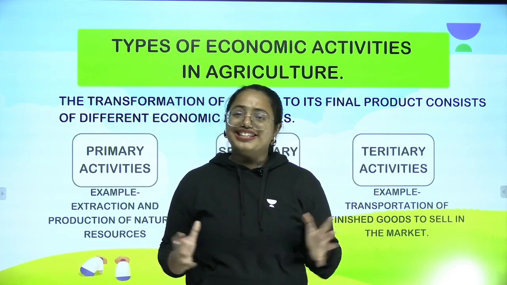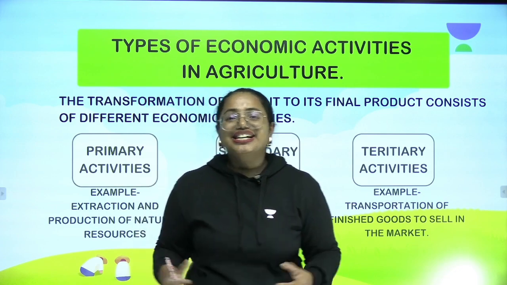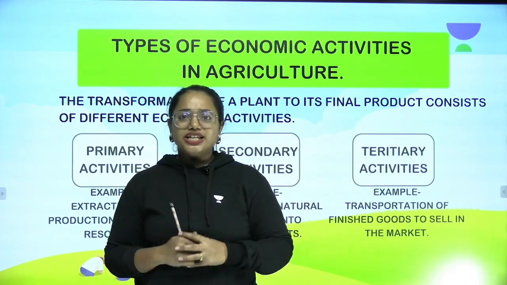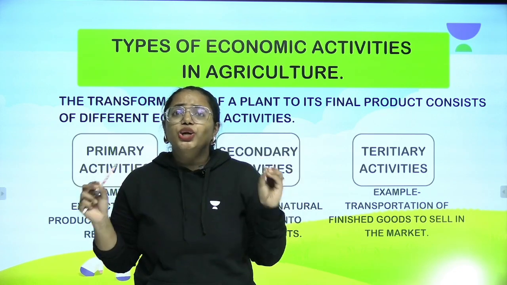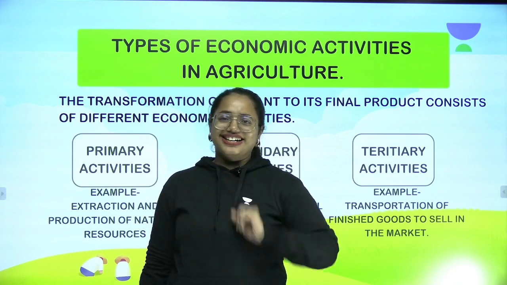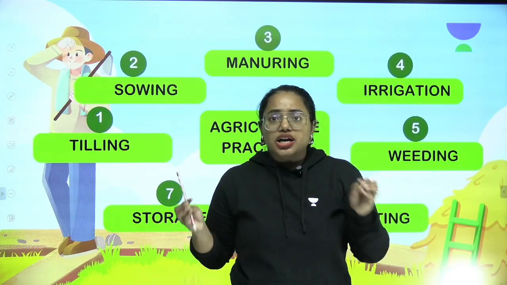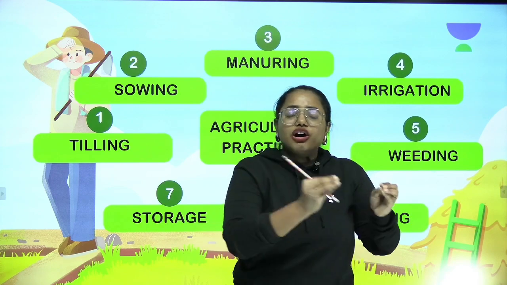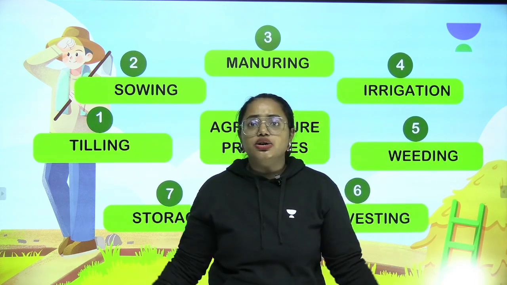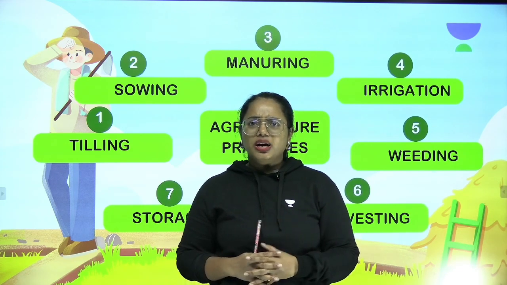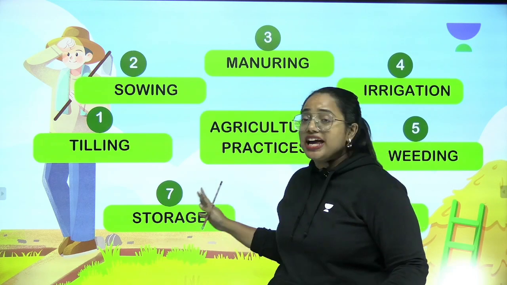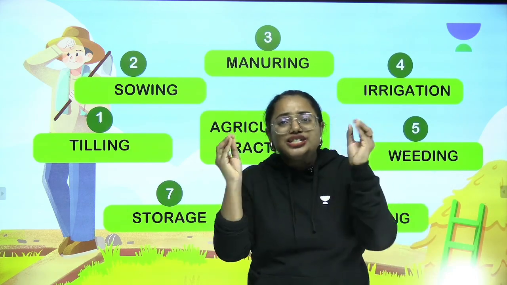Oh, this is a very lengthy process, right? Yes. So this is how the economic activities are basically happening. And now we are going to learn the different steps which are included in our agriculture practices. What are these agriculture practices? Let's learn together. I told you that if you want to make rice out of paddy grains, then you need to make sure that it is undergoing a lot of processes. But what are they? Let's name it one by one. Don't worry, I'm going to explain this one by one so that you will get a good idea about it.